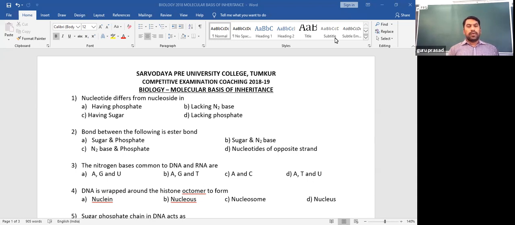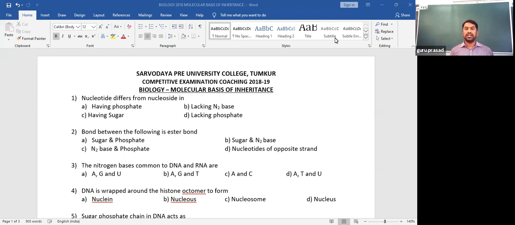Now, the next question: the bond between the following is an ester bond. When these components of DNA, sugar, nitrogen base and phosphate, react with each other, they make specific bonds.